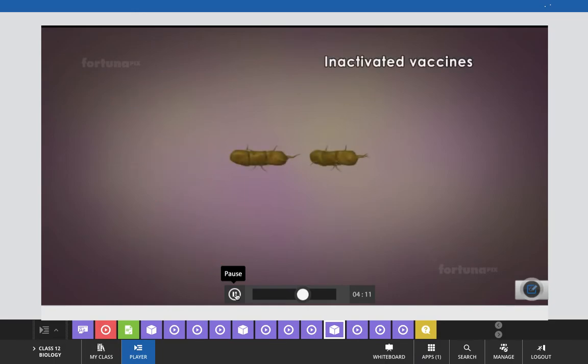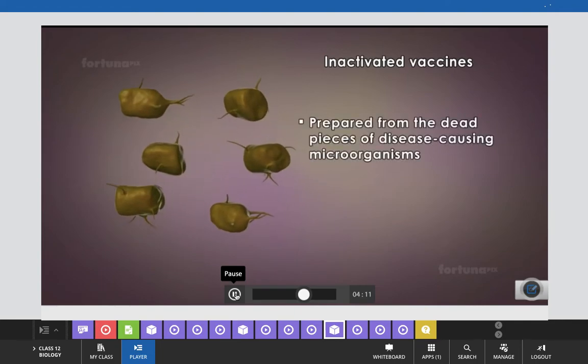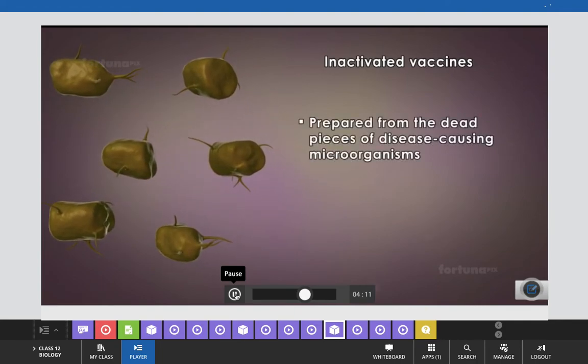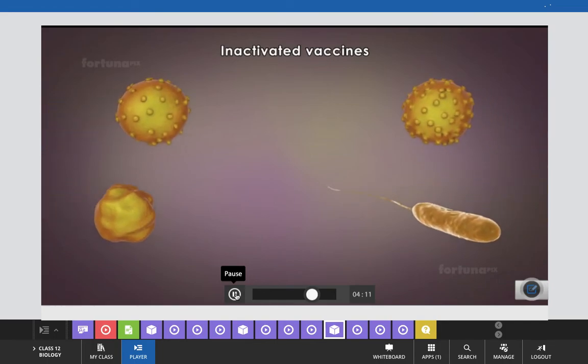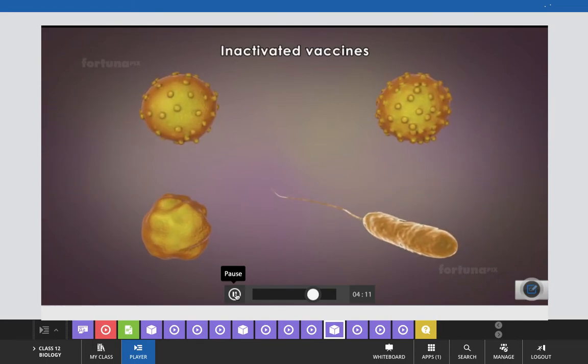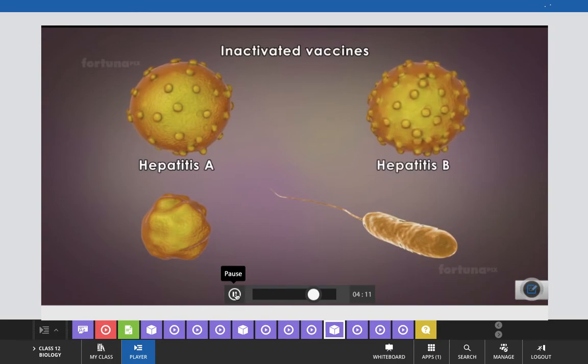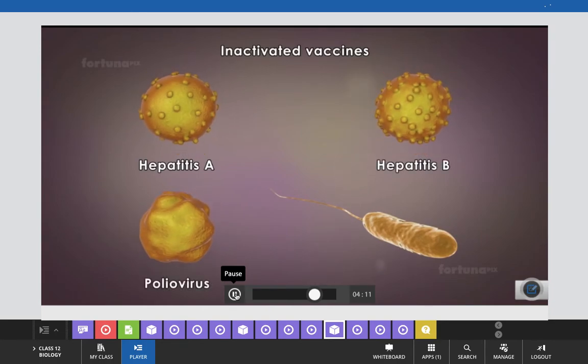Inactivated vaccines are prepared from the dead pieces of disease-causing microorganisms. Because the antigens are dead, the strength of these vaccines tends to wear off over time. Since these vaccines have no long-lasting effect, multiple doses are usually necessary to provide the best protection. Examples of inactivated vaccines include hepatitis A and B, poliovirus, and cholera.